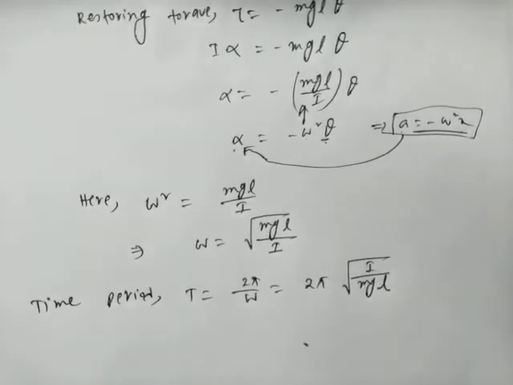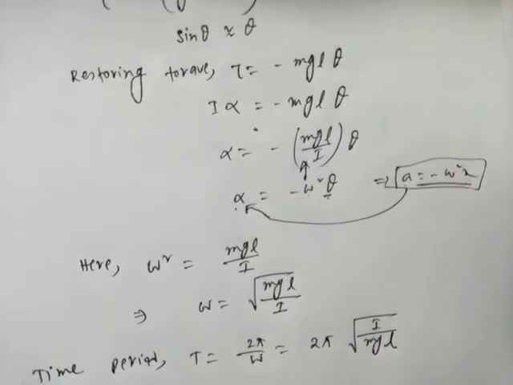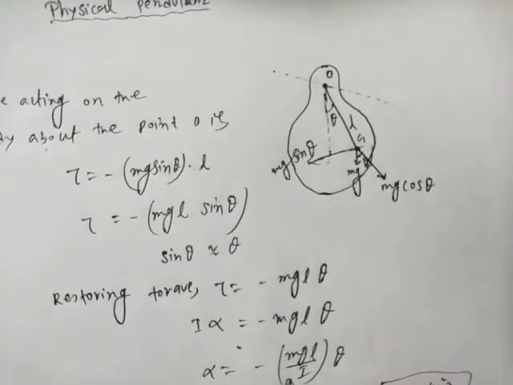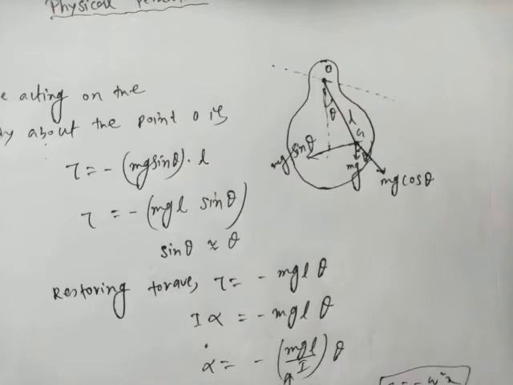This is simply the time period of the physical pendulum, which has mass m, and the distance between the point of suspension and the center of gravity is L. g is the gravitational acceleration, and I is the moment of inertia of this body about the axis passing through O, that is the horizontal axis, about which the rotational motion, the harmonic motion, is taking place.